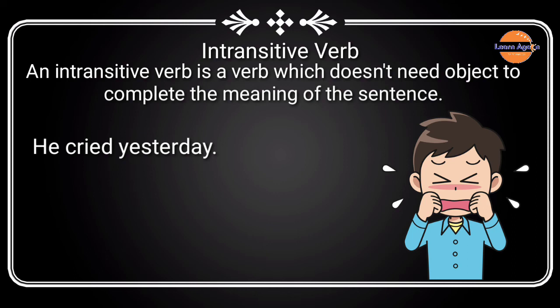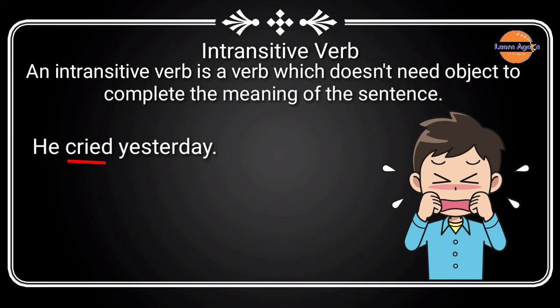Does this sentence have meaning and sense? Yes, of course. This is a meaningful sentence. The verb cried doesn't need an object to complete the meaning of the sentence. The verb does not have any object in this sentence.